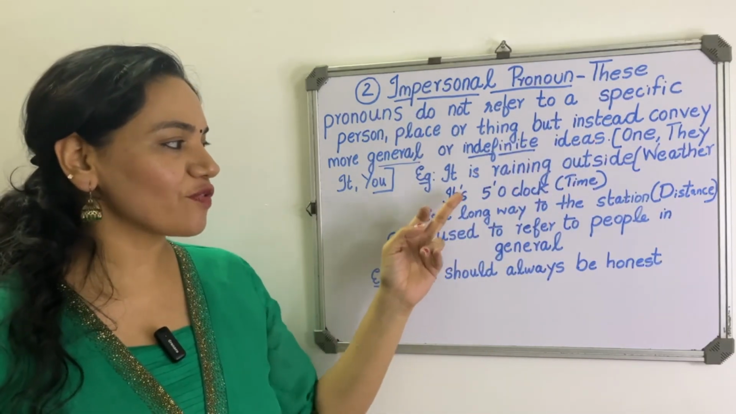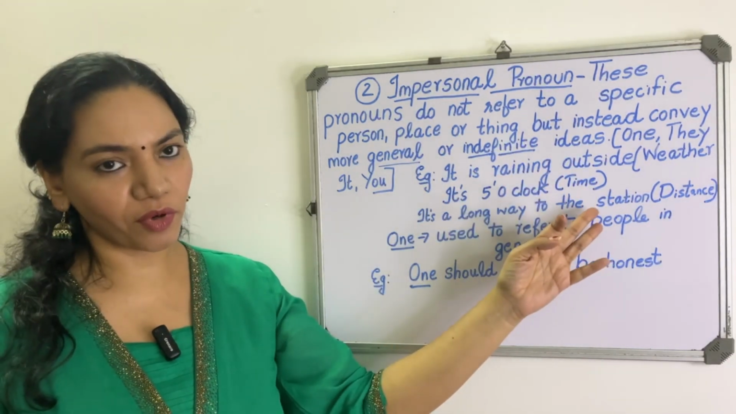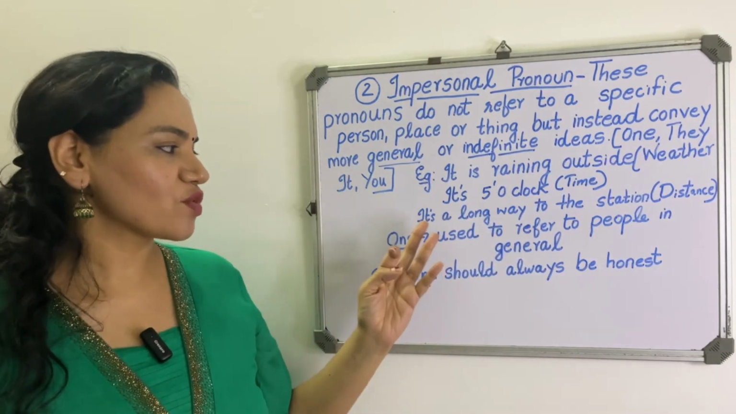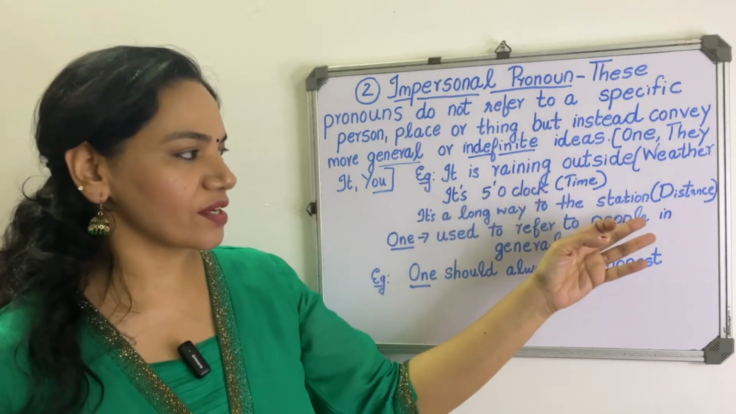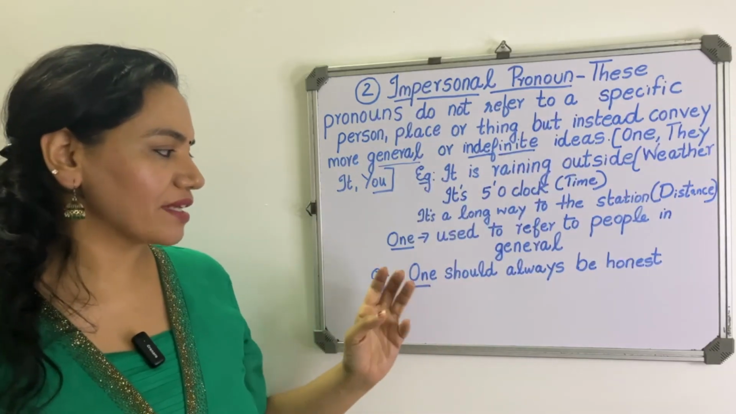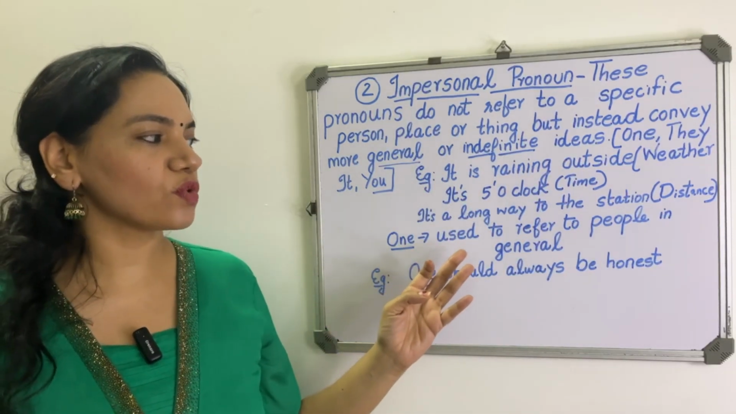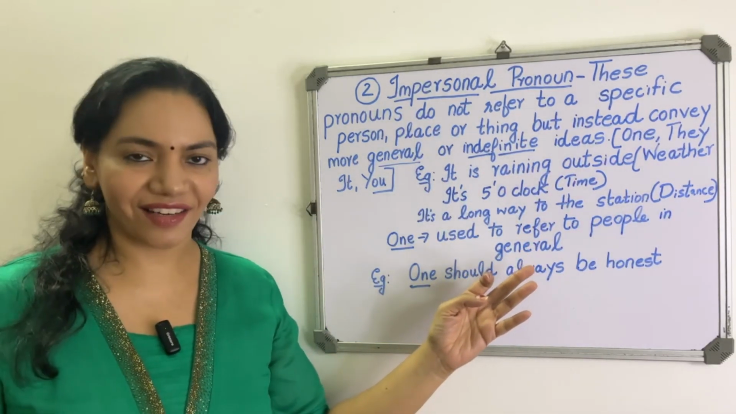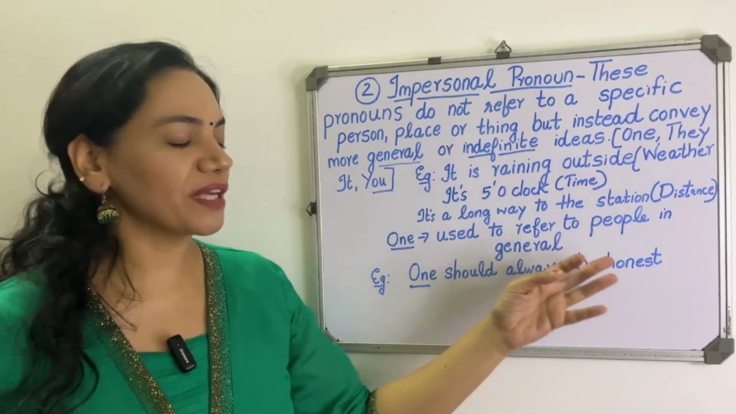Next one is, it's 5 o'clock. So it's talking about the time. Next one is, it's a long way to the station. So it's talking about the distance. Next example is one. So one is used to refer to people in general. One should always be honest.